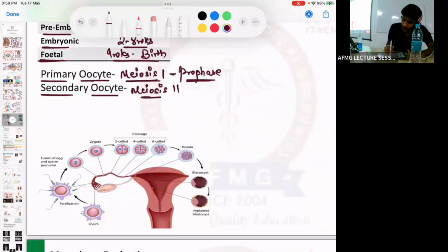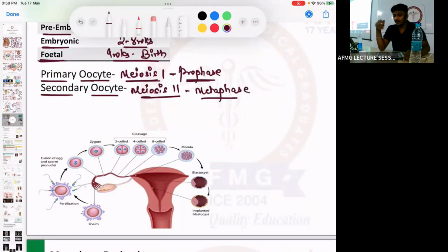Secondary oocyte is arrested in meiosis 2. Which phase of meiosis 2? Metaphase. So secondary oocyte is arrested in meiosis 2, in metaphase. कोई दिक्कत नहीं है.